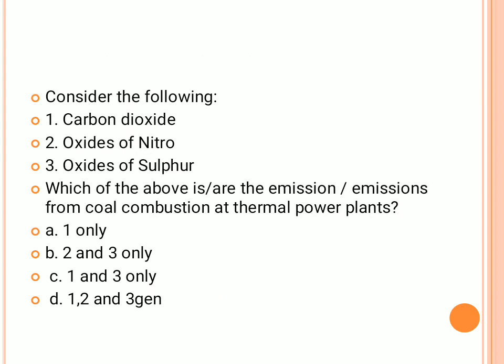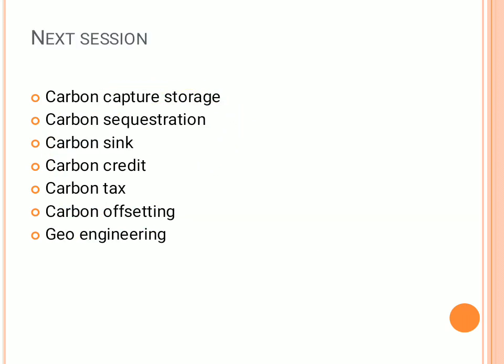The next question is, what kind of emissions are coming from thermal power plants? Thermal power plants give us all the different gaseous emissions which are mentioned here. So the answer is 1, 2 and 3. In the next session, let's continue with carbon capture, storage and some mechanisms that have been derived or designed as a strategy to reduce the climate change impact.